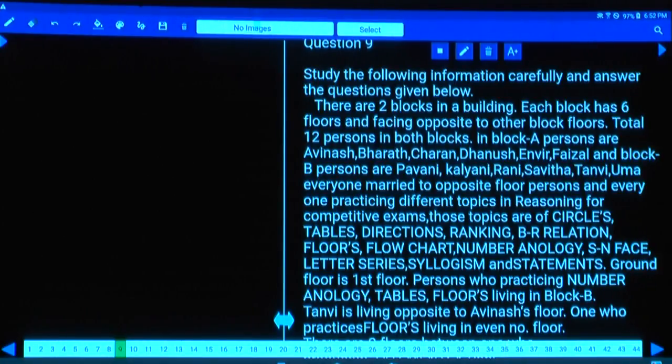There are 2 blocks in a building. Each block has how many floors? There are 6 floors: 6, 5, 4, 3, 2 and 1. So how many of you have worked out this one, tell me.